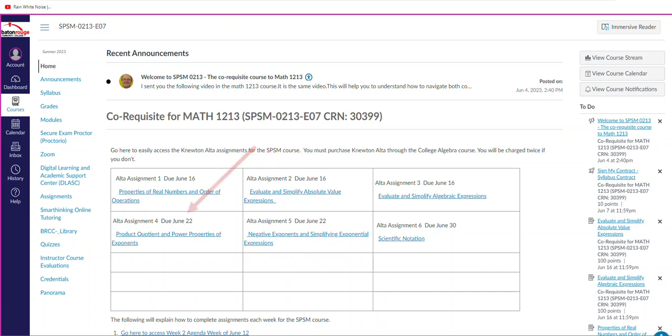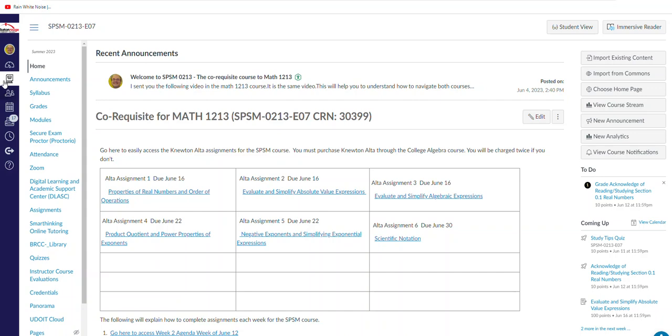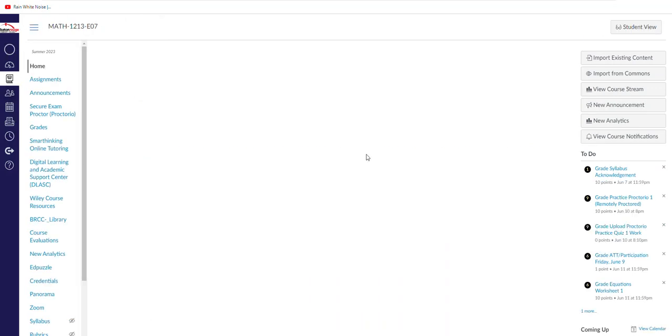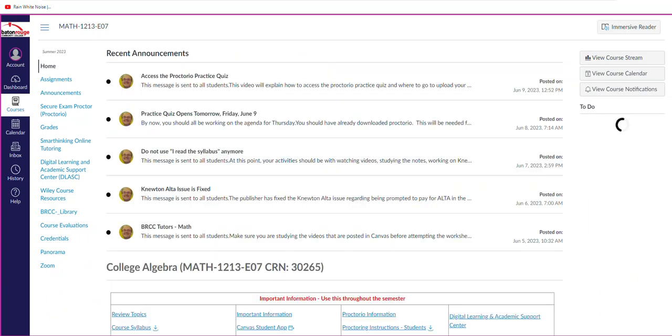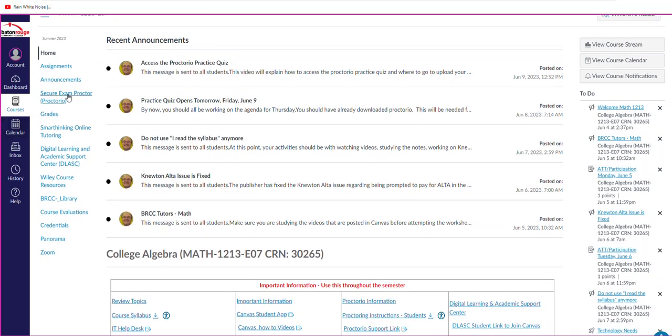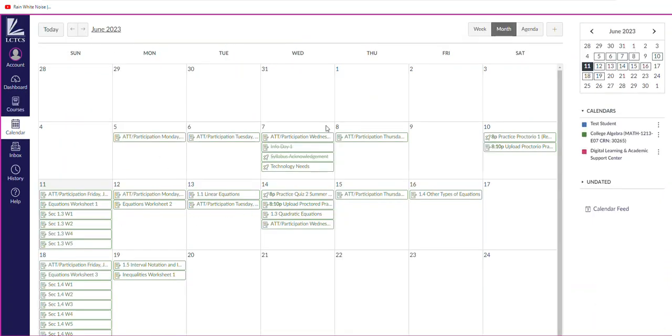Just to remind you, and it's very important. I'm going to go back to the college algebra one and then student view. It is very important that you do not look at calendar. If you look at calendar, it's going to give you everything, even those worksheets that are not graded. You see this upload right here? That was not a graded assignment. That was just the link where you upload your work. So you see all of this stuff right here, right? And so it just gets overwhelming. That's not where you should be going.